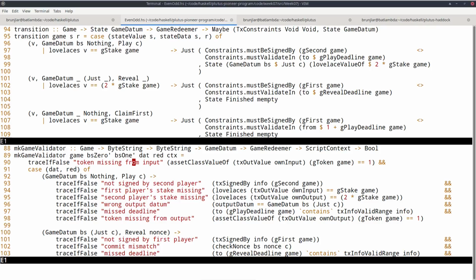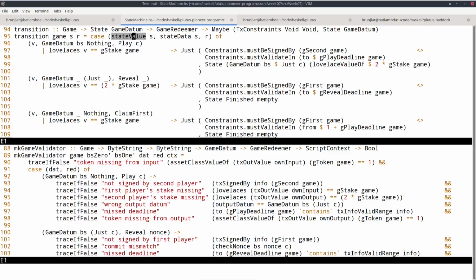So let's look at this first case where the first player had moved. So the component for the second player was still nothing, and now the second player wants to make a play with choice C. So we check these 6 conditions here, and let's see how they are reflected in the state machine formulation. And in the state machine, we have this state S, which remember is a combination of datum and value, and you can access those two with state value and state data.